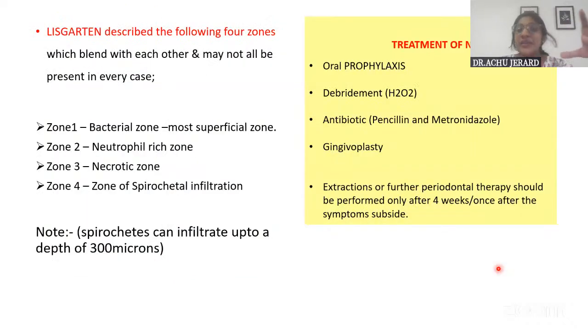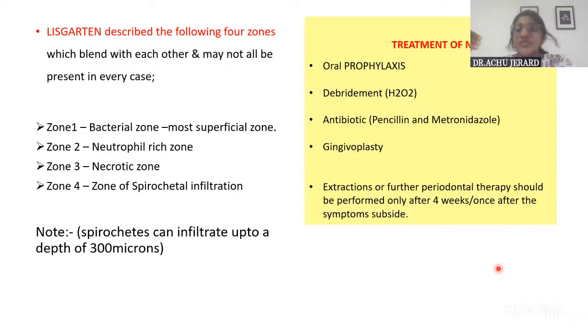And finally, with relation to ANUG, you will have to write the histopathological or microscopic findings when viewed. Okay. It shows 4 zones. What are the 4 zones and who gave those zones? It is Listgarten who gave those zones. That is a section of gingiva prone to this ANUG. When taken and viewed under the microscope, it shows 4 zones.